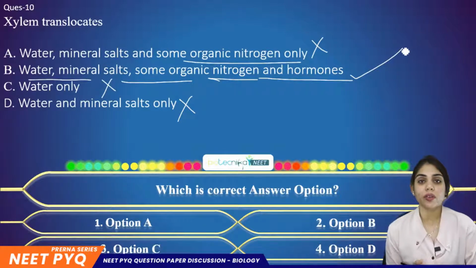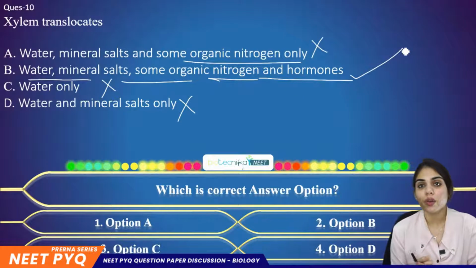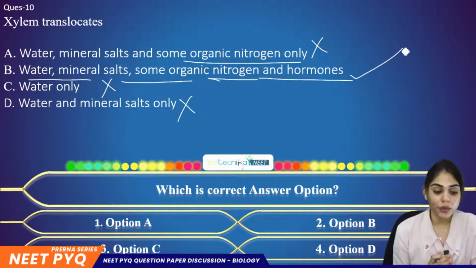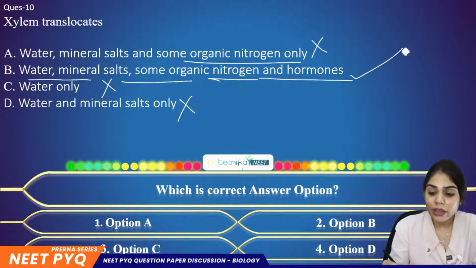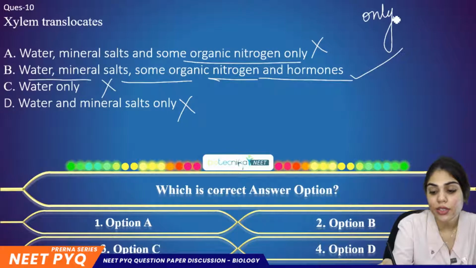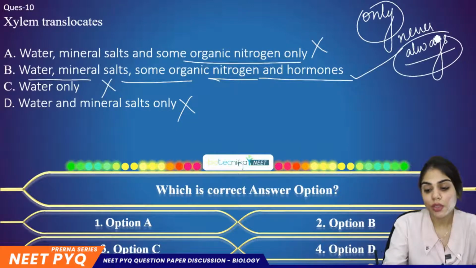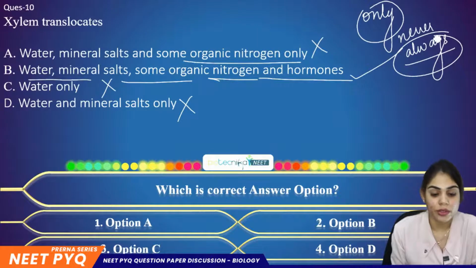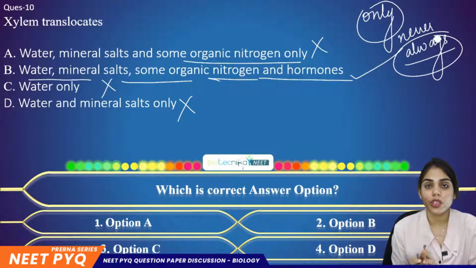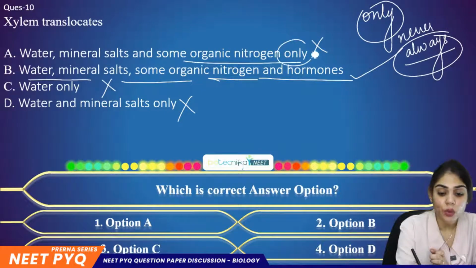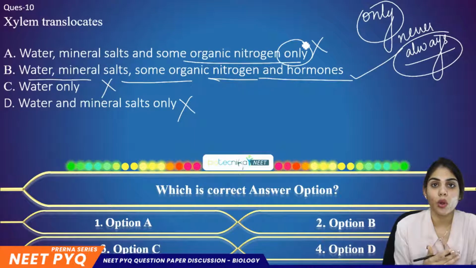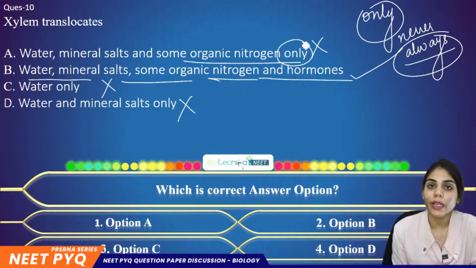So how do you have to solve these kinds of questions? Suppose you do not know whether it is organic nitrogen only, or whether it is translocating hormones. Whenever you find an absolute word in the statement, like only, never, always, they are most of the time incorrect. Here you find only in three options, that is option A, C, and D. Even if you do not know the answer, you can see the absolute word and clearly omit those options.